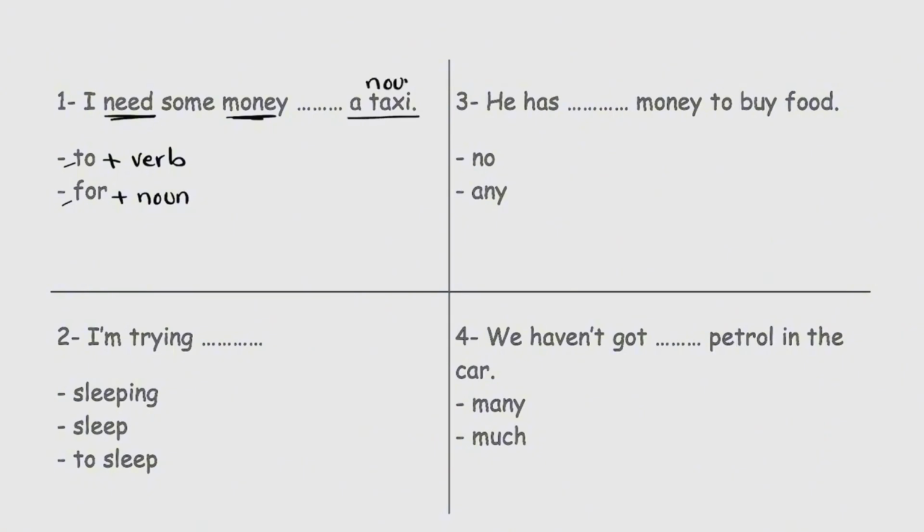A taxi is a noun, so the answer is for. I need some money for a taxi, not to a taxi. You could say to take a taxi, because to needs a verb, like take here.